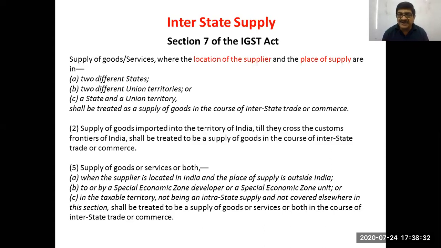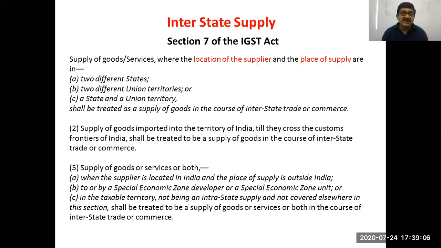Now, what is the common mistake committed here? Students do write location of supplier and recipient in different states. Recipient need not be in another state. He may be in the same state, he may be in the same city, he may be in the same building. But the place of supply is another state. So you have to be very careful that the location of supplier and the place of supply are in two different states.